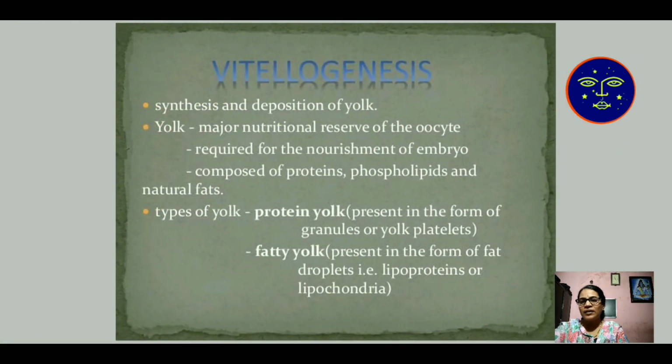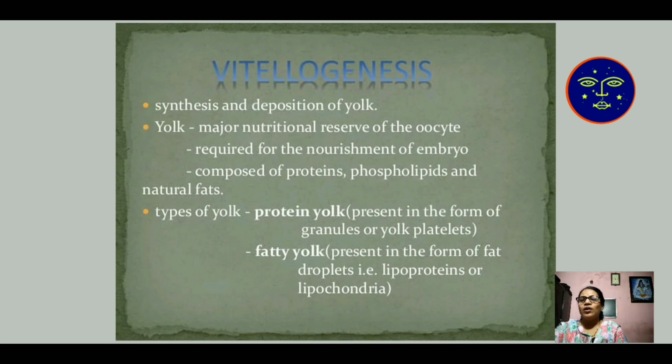This is the vitellogenous stage, the synthesis and deposition of yolk. With the help of yolk content, we decide which type of egg it is. Yolk is the major nutritional reserve of the oocyte, required for the nourishment of the embryo, and it contains proteins, phospholipids and natural fats.